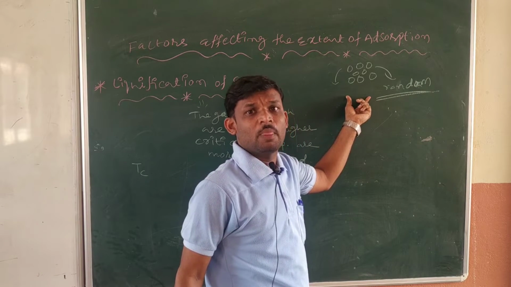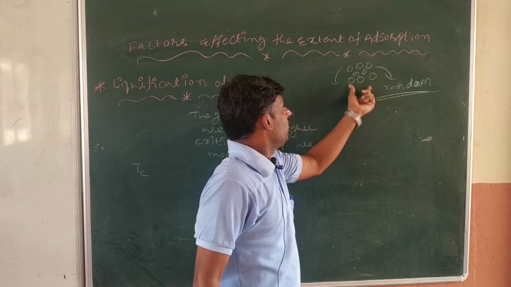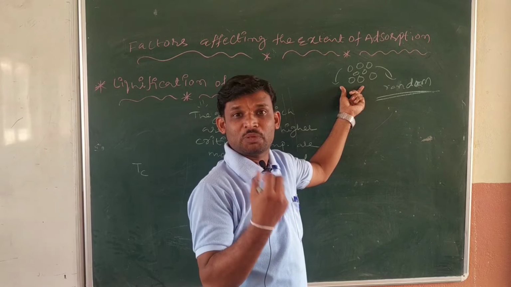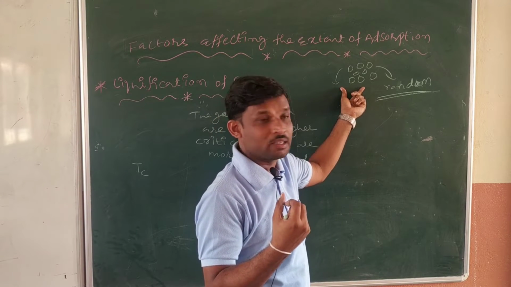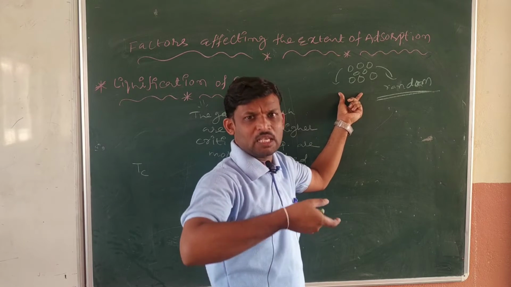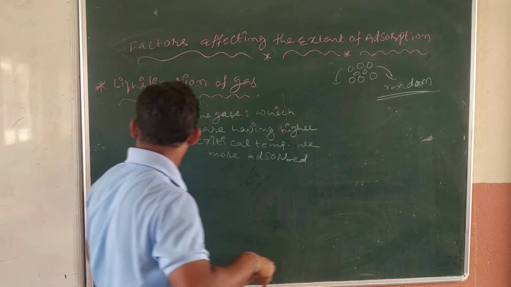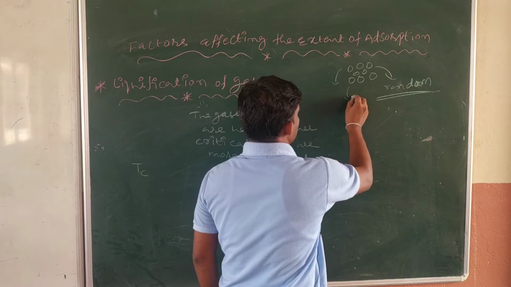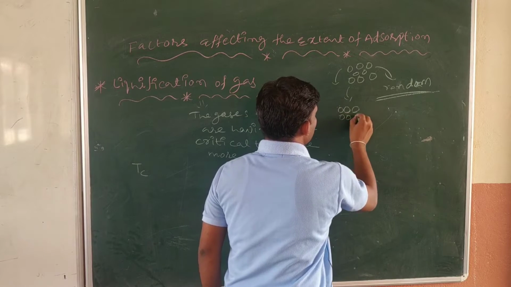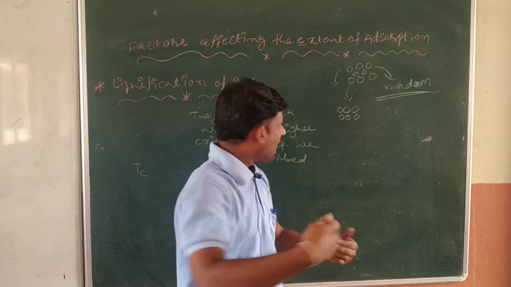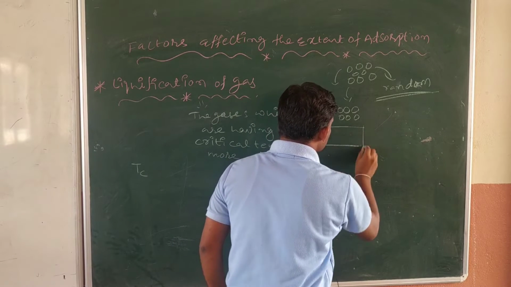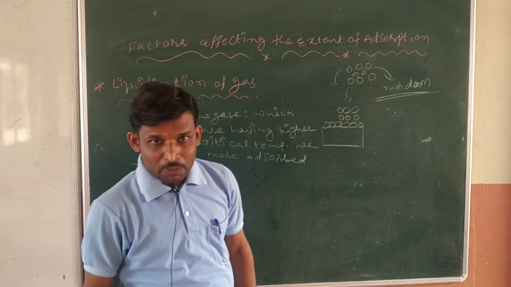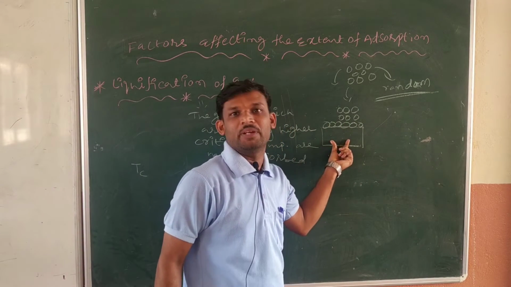So what is increasing here? Disorderness or randomness is increased. When the randomness is increased, adsorption does not take place that effectively. Am I right or not? So the gases which easily liquefy, or which have higher critical temperature, may easily liquefy. When they liquefy, the randomness is decreased. When the randomness is decreased, they simply get adsorbed or occupy the surface of the catalyst or adsorbent. Are you getting my point?